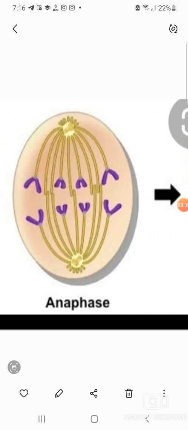And anaphase. At this anaphase the division of the centromere occurs. How the centromere divides is very, very important. It divides longitudinally. Longitudinal means it is a vertical cut. So simultaneously all the chromatids divide longitudinally. So even in this phase the sister chromatids divide, and this is the important point to be noted.